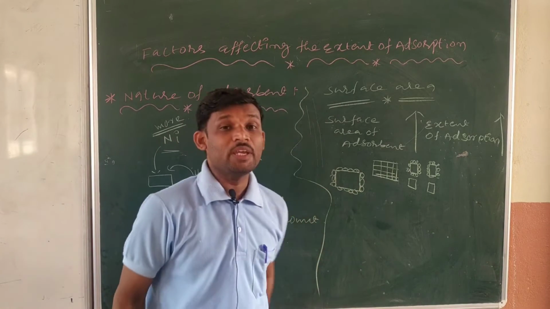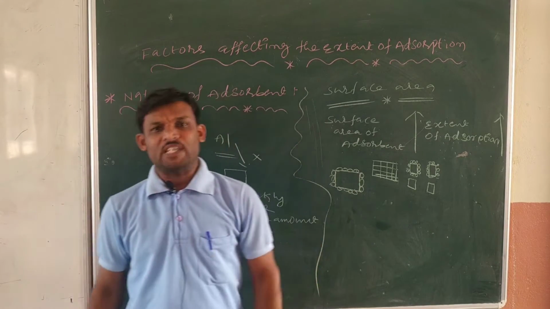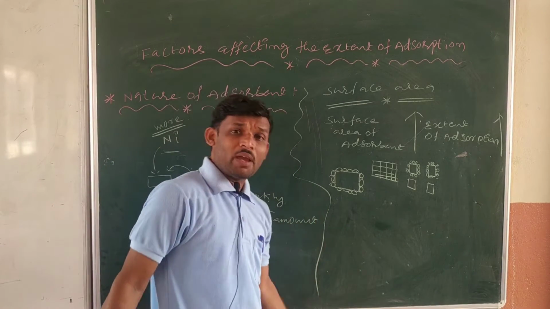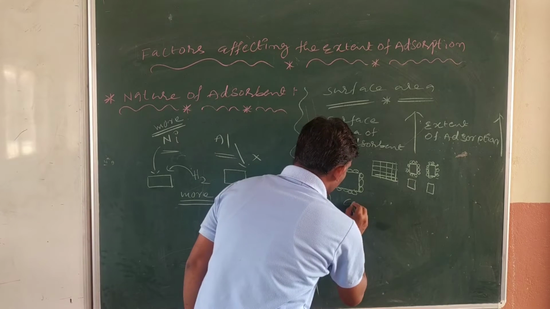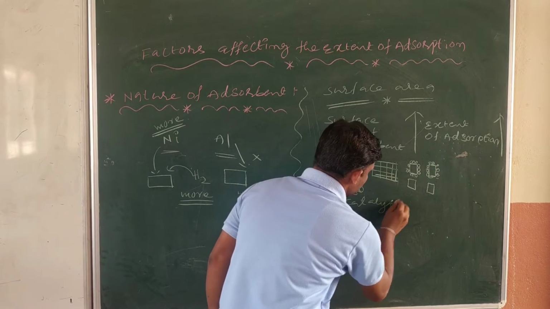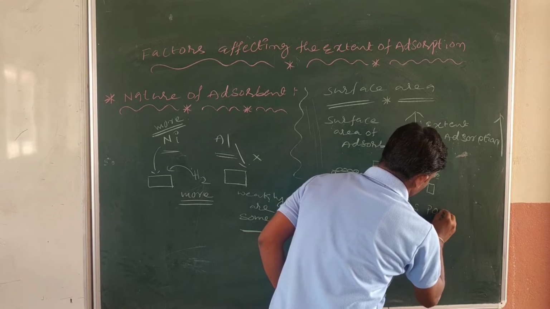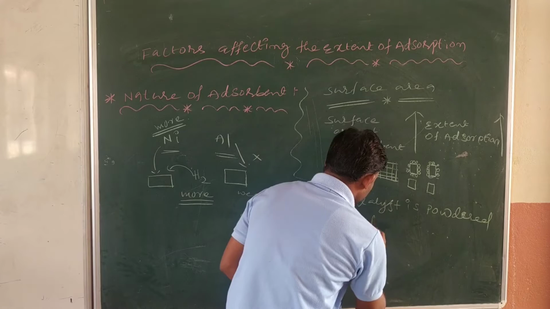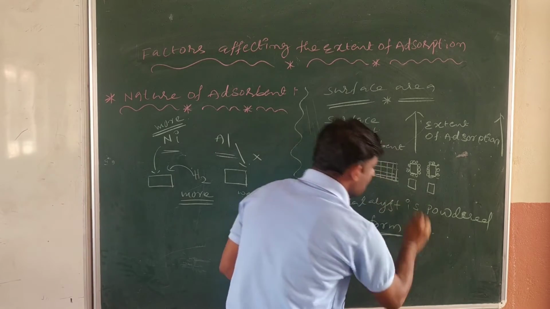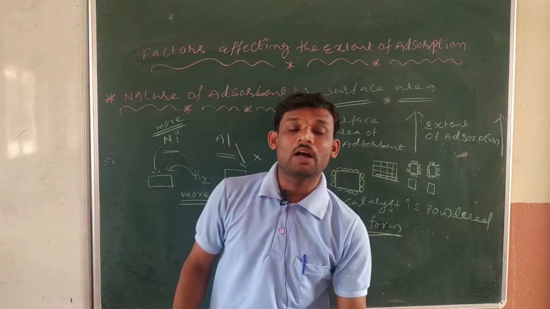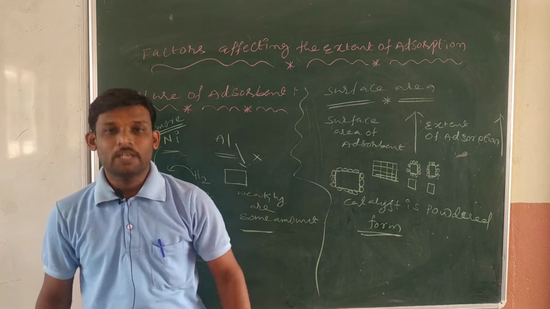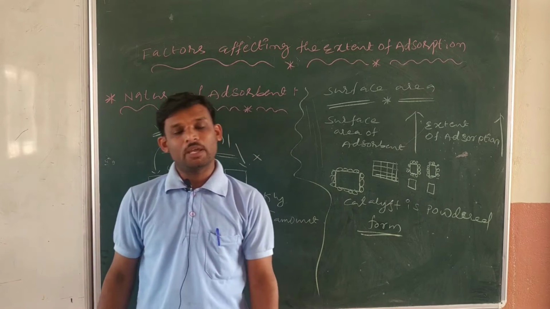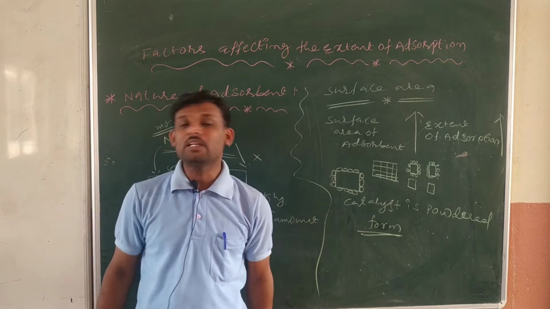So that's why in a lot of catalytic reactions, we generally take the catalyst in powdered form. Am I right or not? Why are we taking the catalyst in powdered form, sir? To increase the surface area. When we increase the surface area, adsorption increases. When adsorption increases, reaction takes place, which means the rate of reaction also increases in that case.